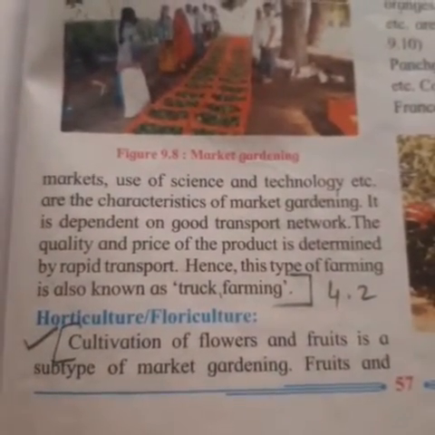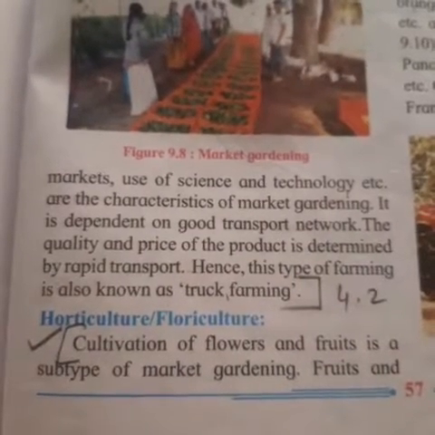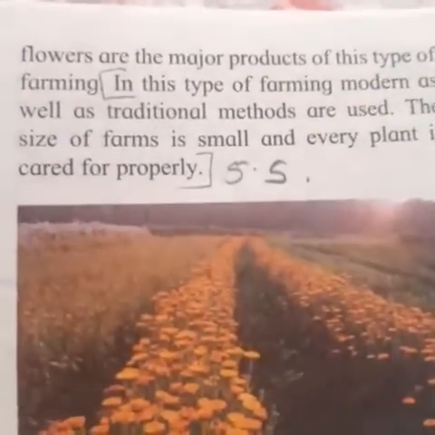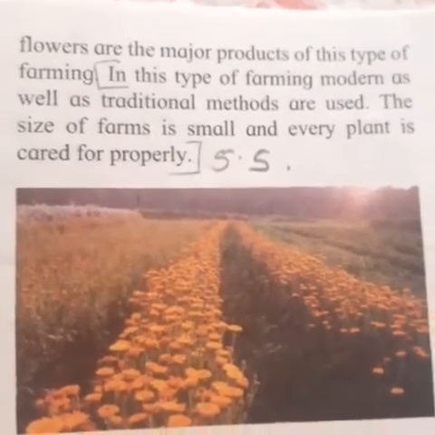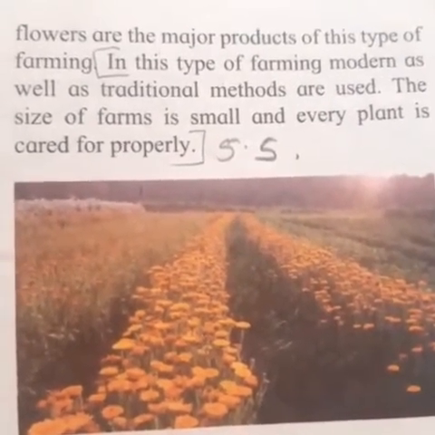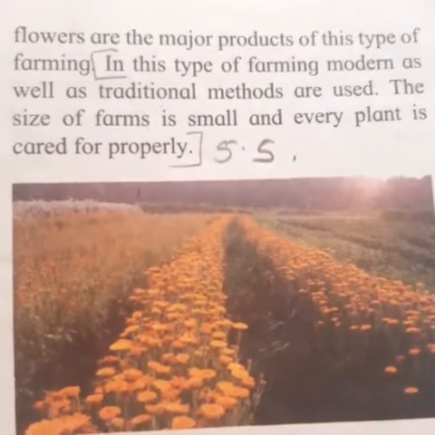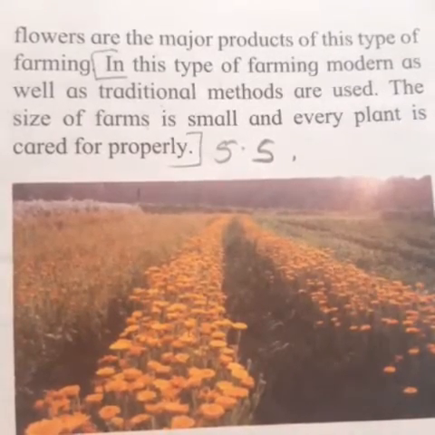Horticulture, floriculture. Cultivation of flowers and fruits is a subtype of market gardening. Fruits and flowers are the major products of this type of farming. In this type of farming, modern as well as traditional methods are used. The size of farms is small and every plant is cared for properly.